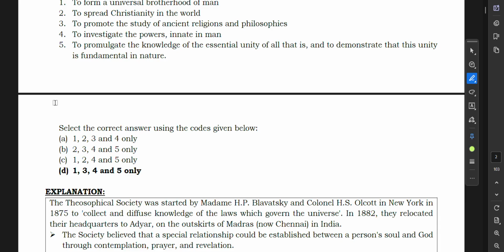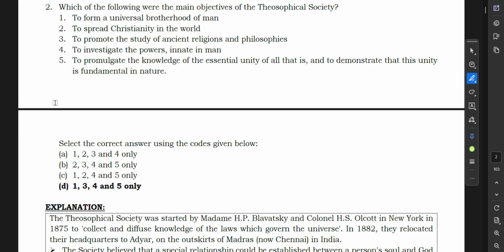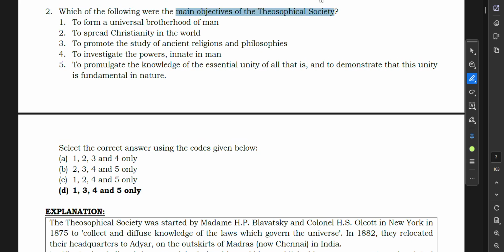Now moving to the next question, question number two. Which of the following were the main objectives of the Theosophical Society?